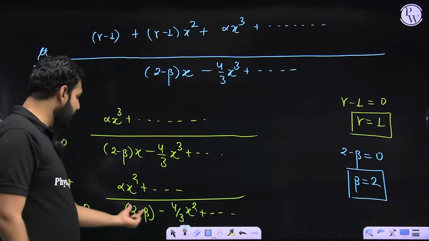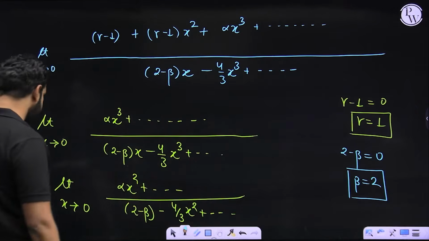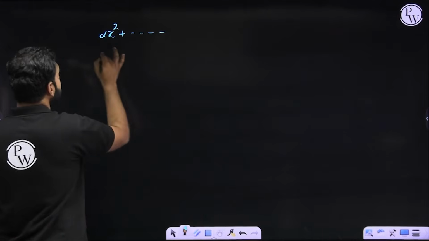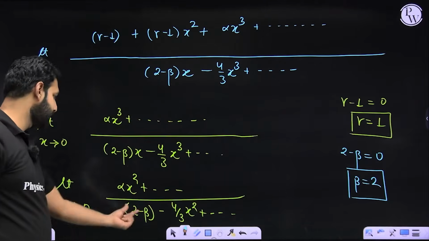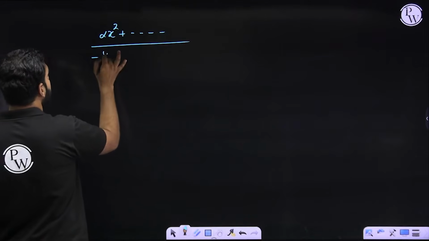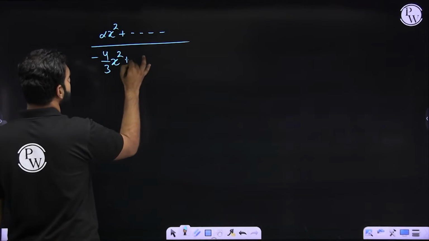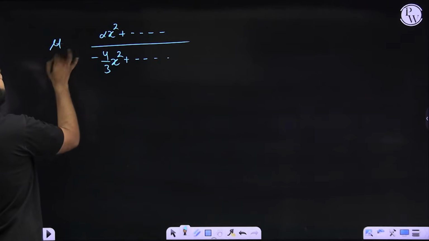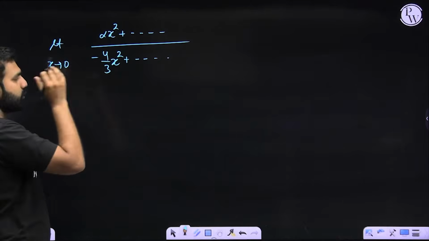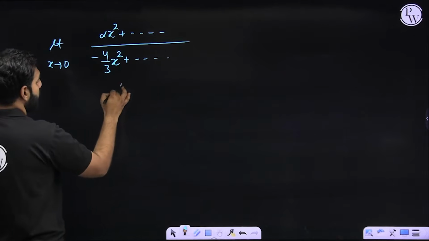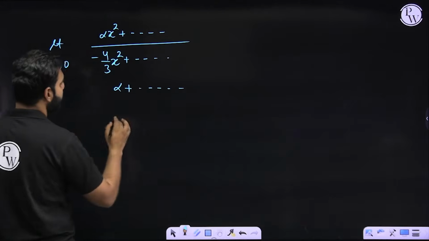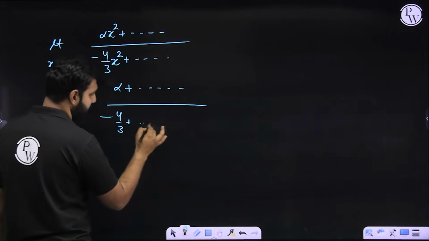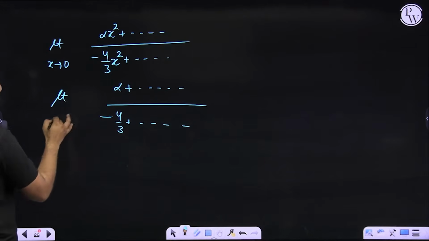The moment 2 minus beta becomes 0, what am I now left with? I am now left with alpha x square plus higher degree terms in x divided by, this is 0. So you are left with minus 4 by 3 x square and some higher degree terms in x. So all of these terms contain x, right? Limit x approaches 0. I hope x square can be taken common. So in the numerator, we will be left with alpha plus some high degree terms in x divided by minus 4 by 3 x square is cancelled plus some high degree terms in x where limit x is approaching 0.